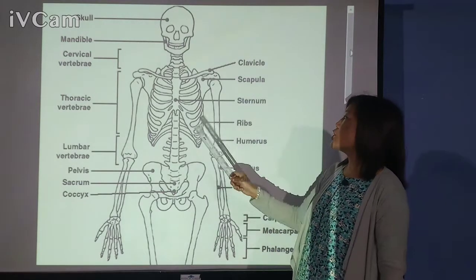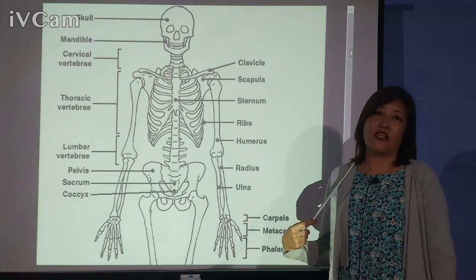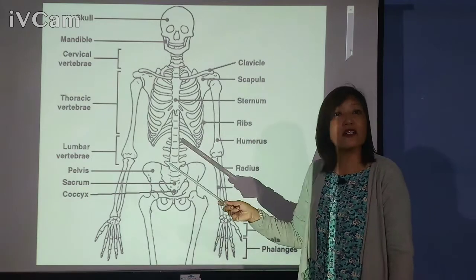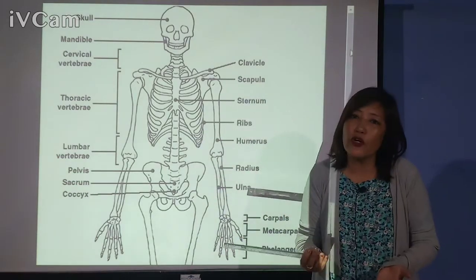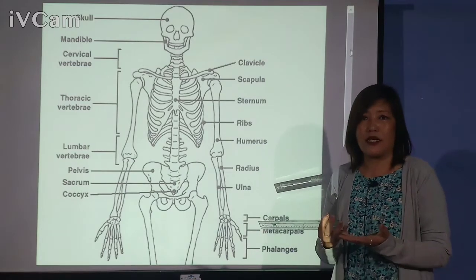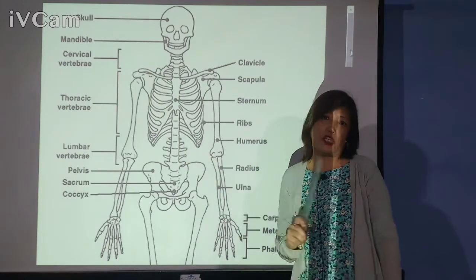Now if you see the function of the rib cage, which organs are located in our chest? You all know that it is the heart and lungs, the most important and most delicate organs. So they need to be protected. So the heart and lungs are protected by the rib cage.